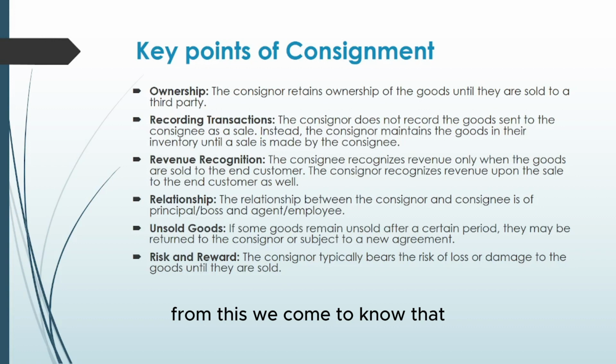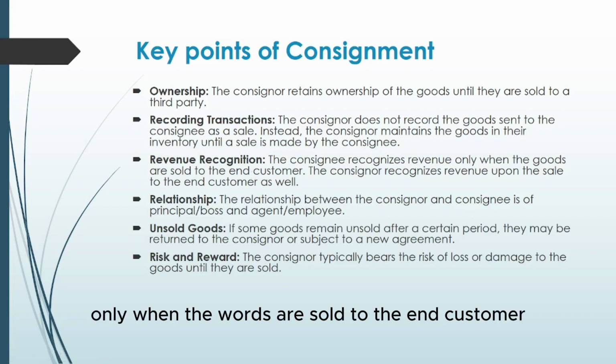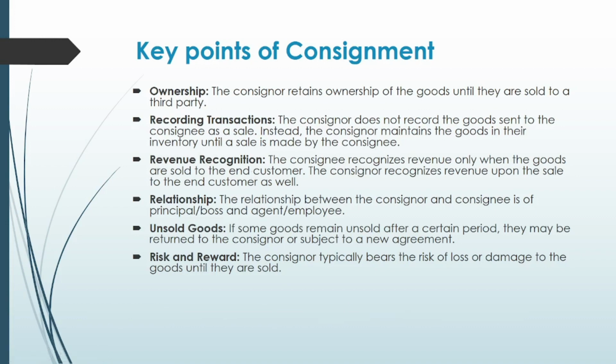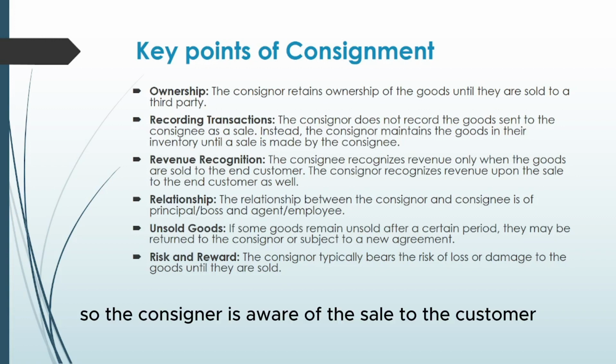From this, we come to know that consignment is not a sale and is not recorded as a sale. Then we have revenue recognition. The consignee recognizes revenue only when the goods are sold to the end customer. So revenue is generated only when goods are sold to the end customer, and the consignor recognizes revenue upon the sale to the end customer as well. So the consignor is aware of the sale to the customer.